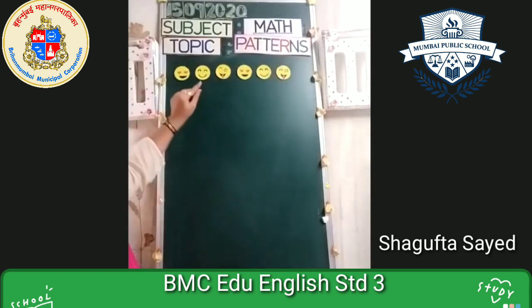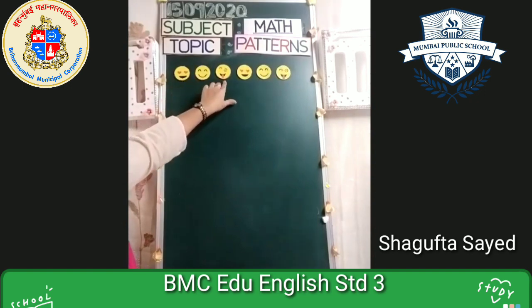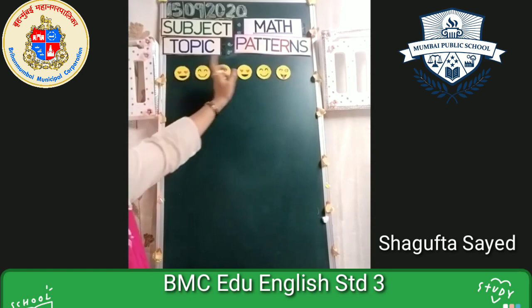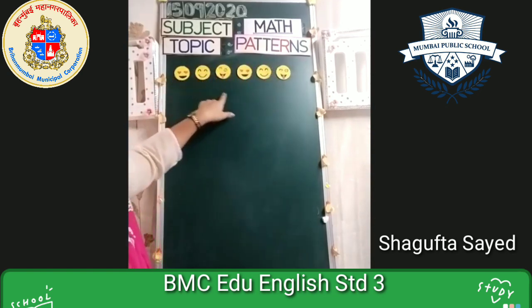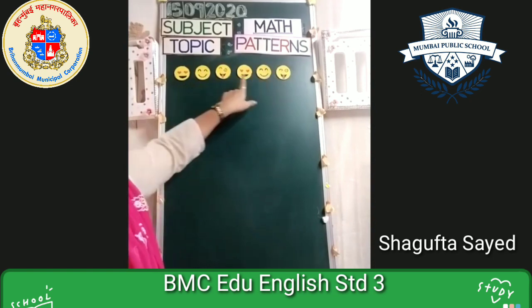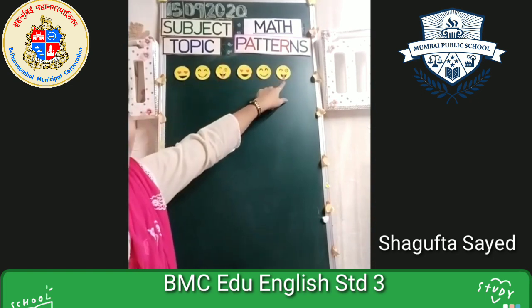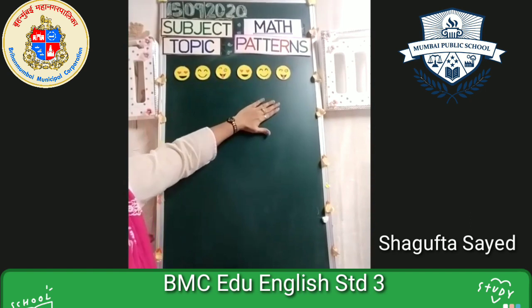So can you see? The first one is something else. The second one is a smiley. The third one is something else. Now these three I have repeated again. This again I have repeated here. Then the smiley again I have repeated here. Then this is tongue out, again I have repeated here.